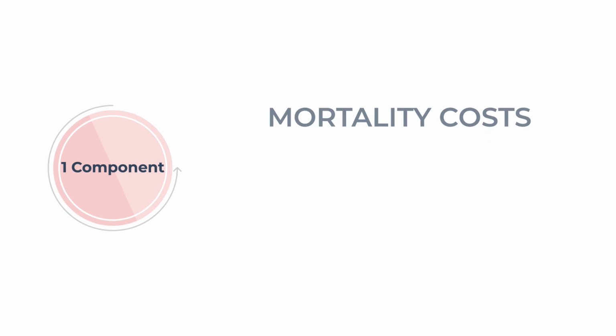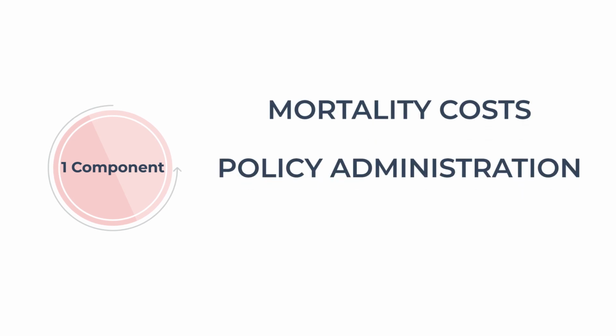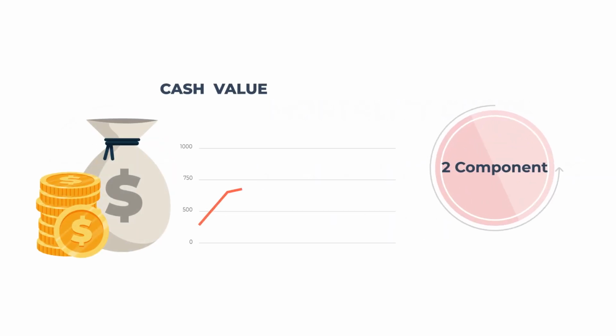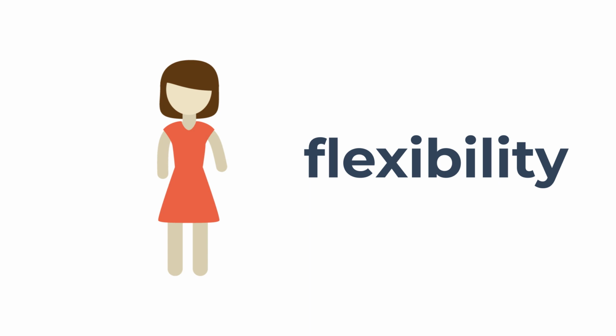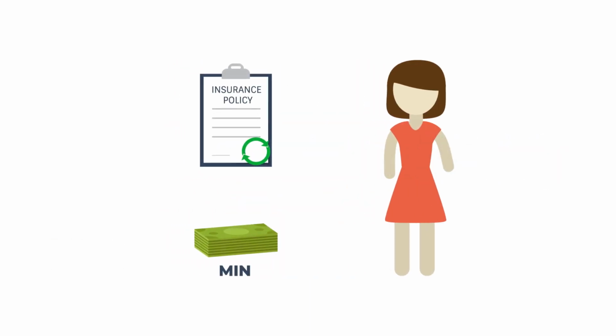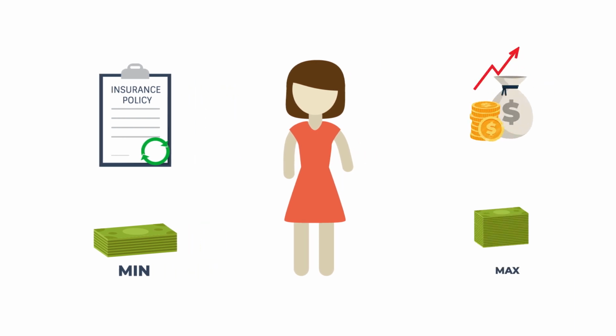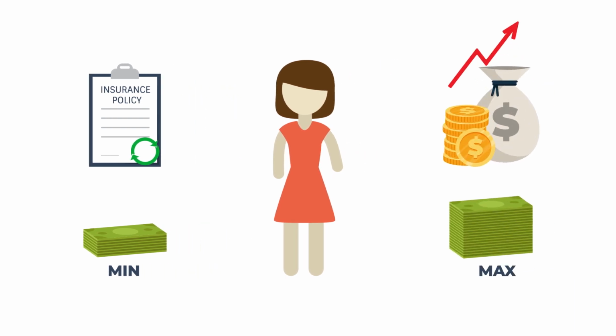One, the cost of insurance, which includes mortality costs, policy administration, and expenses. And two, a savings component called the cash value. Policy owners have flexibility in their premiums and death benefit. They can either pay the minimum premium required to keep the policy in force or pay up to the maximum premium amount to grow more cash value.